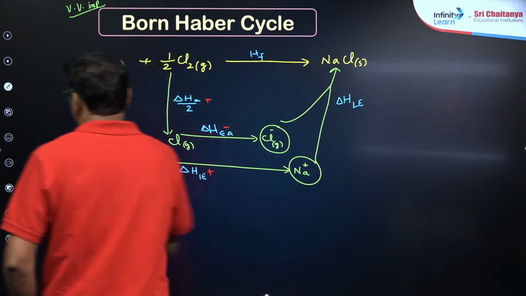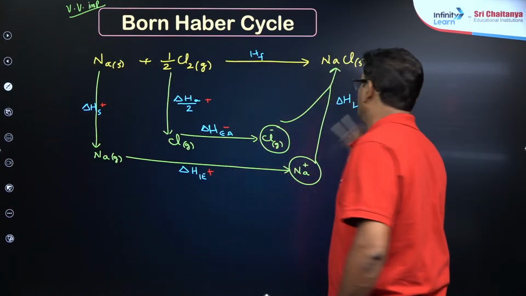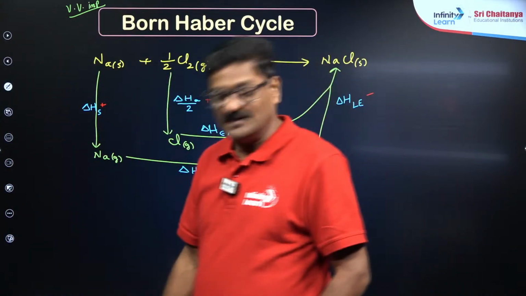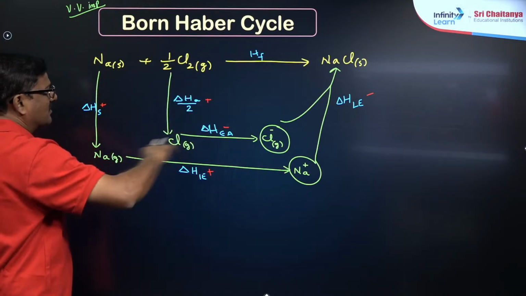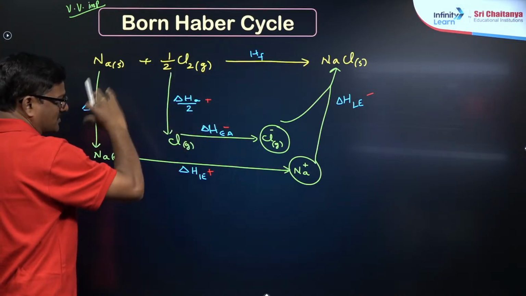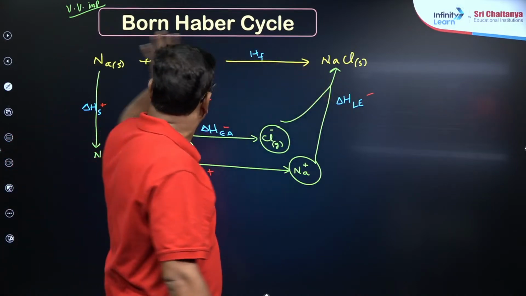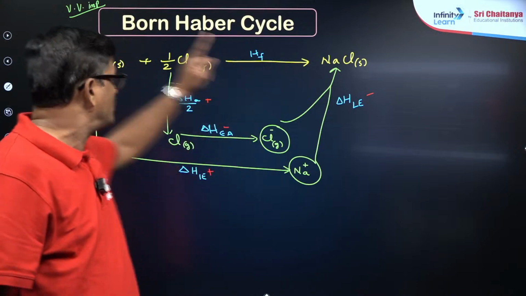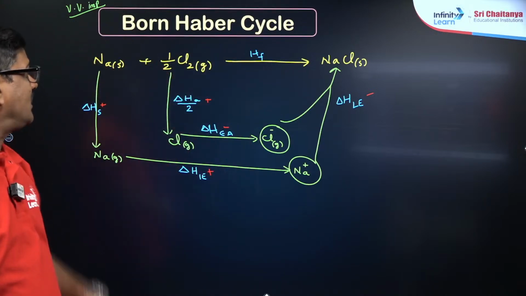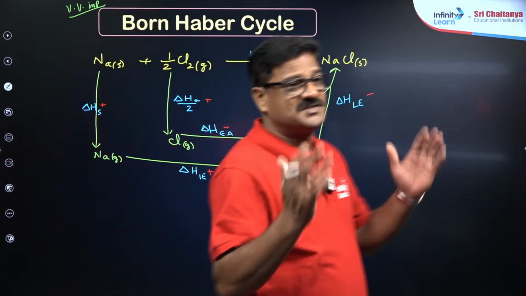This lattice energy is going to be negative. Let us talk about the total process. This lattice energy can be calculated by using Hess's law of constant heat of summation. That cyclic thing is what you call the Born-Haber cycle.